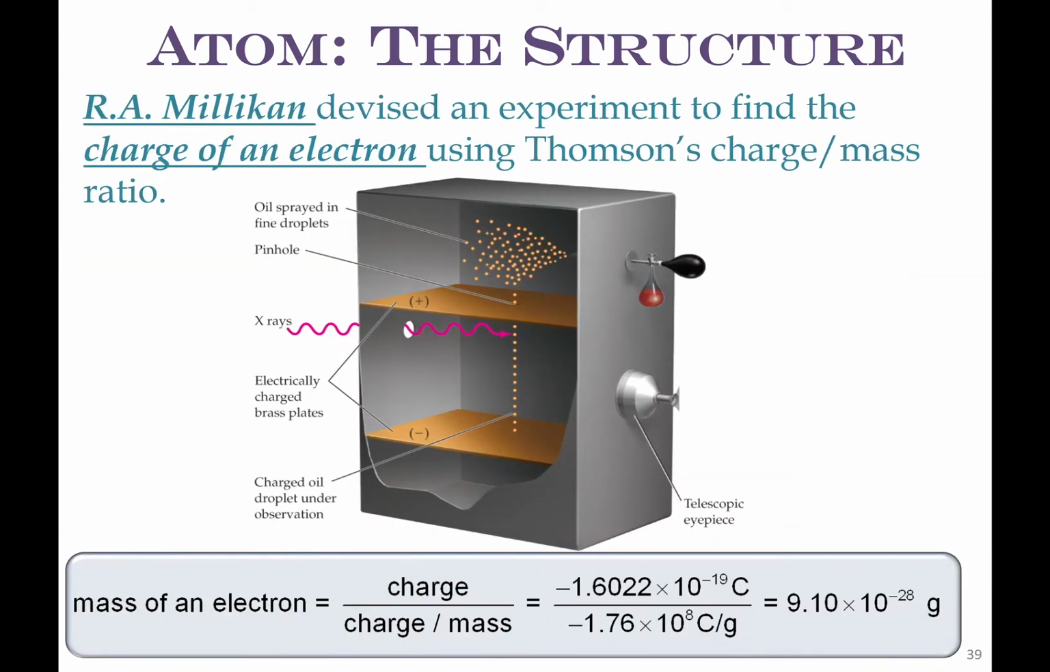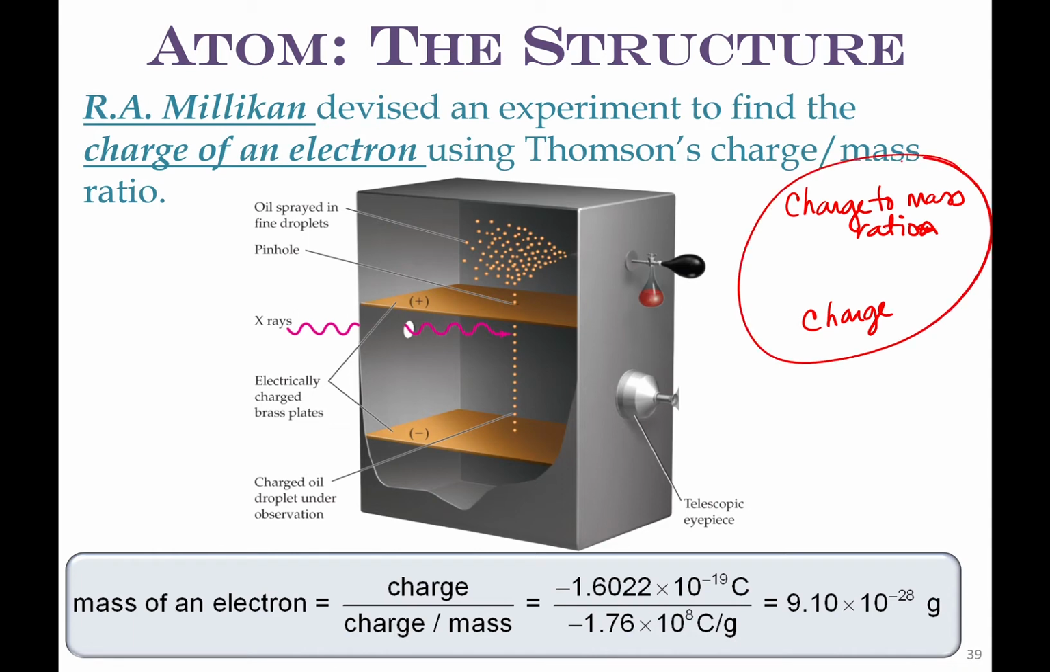R.A. Millikan did what we know as the oil drop experiment. So he devised an experiment to find the actual charge of an electron. So if we have the charge to mass ratio from J.J. Thomson, and we get the charge of an electron, we can use these two numbers together to find the mass mathematically. So they're going to kind of work together, collaborate and put their information together to get the mass.